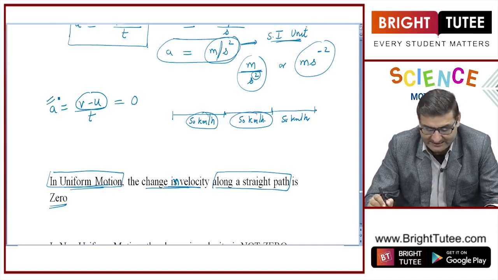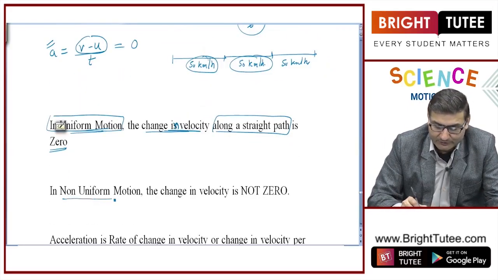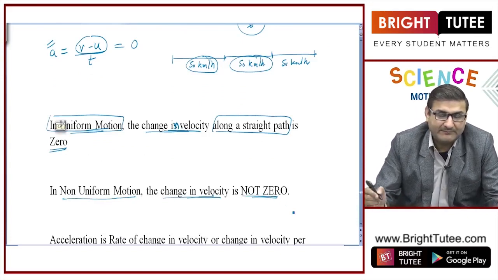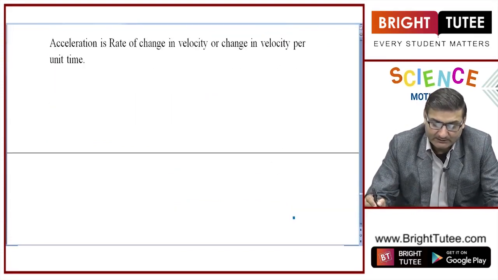Fine. Next, let us see, if there is a non-uniform motion, then we say that the change in velocity is not 0. That means there are now two options that we will relate. What are the two options?